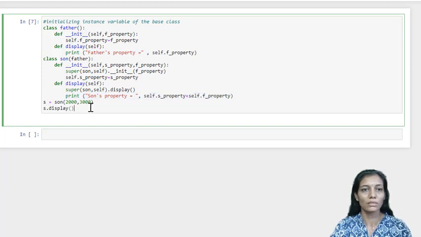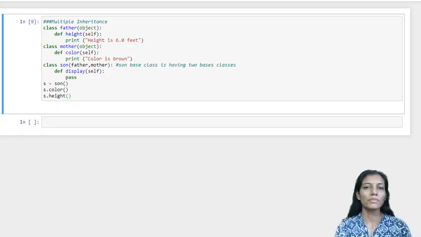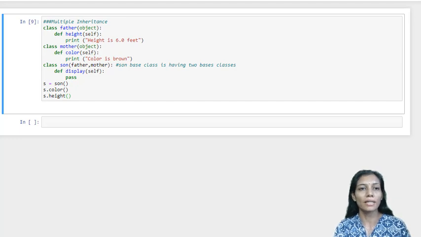So let us see what is the output. So yes, son's total property is its own property plus father's property. Next type of inheritance is multiple inheritance. That means one derived class is acquiring property not from a single parent class, but it is having more than one parent class, that is multiple inheritance.